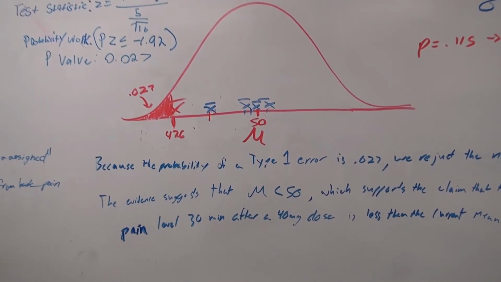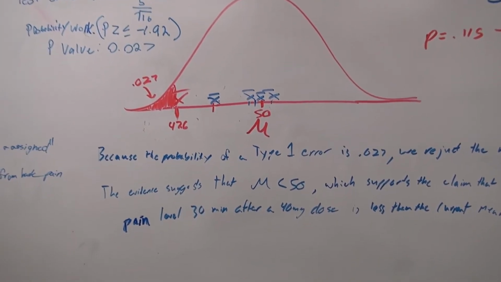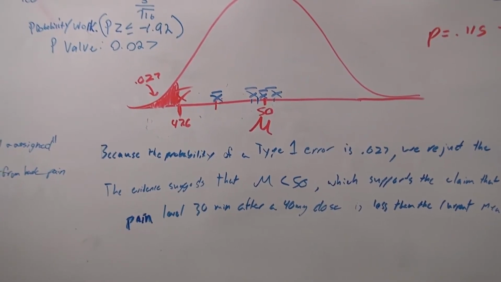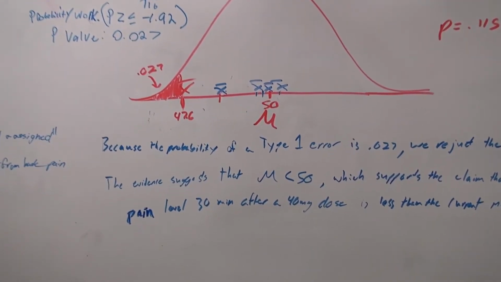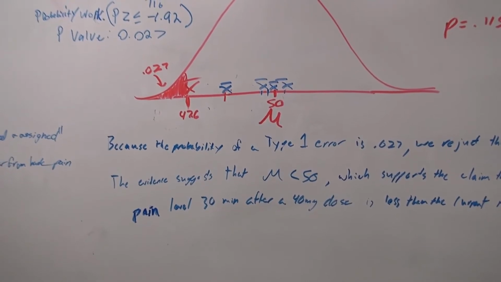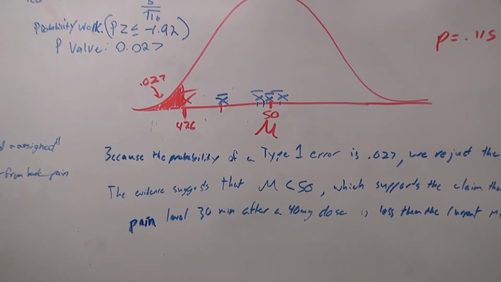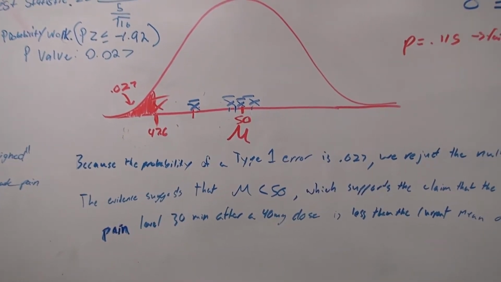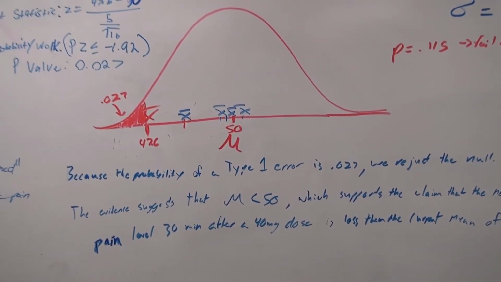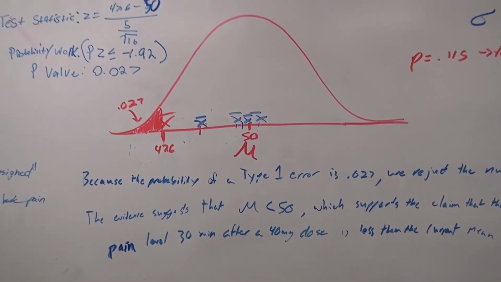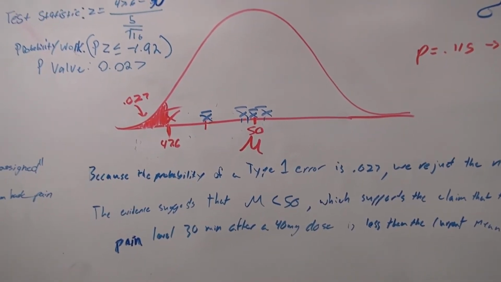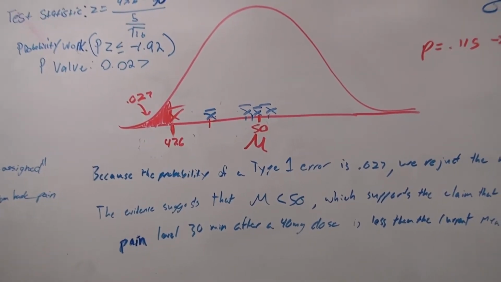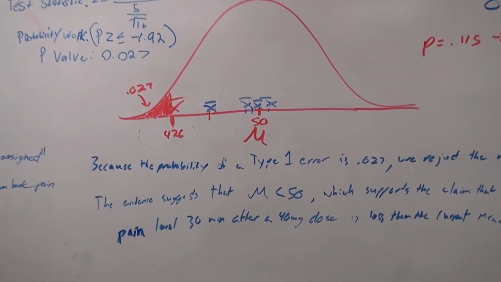The first test that they ran, that low sample mean must have been due to random chance, but it was a 0.027, so we rejected the null and thought the evidence suggested the alternative was true and the medicine's working. But by taking more and more samples, we can see they're not behaving like it's better. They're behaving like a typical medicine that's only giving a mean average pain level of 50. So over the course of time, we could see that they're no better than the current status quo, and a type 1 error was made. We rejected the null when we shouldn't have.